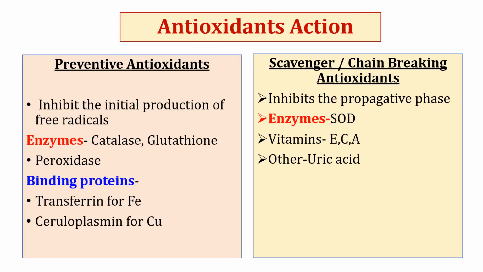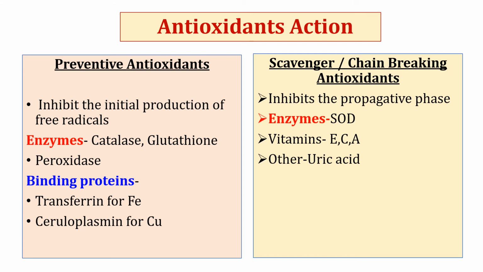Based upon their action, antioxidants can be further divided into two major categories. First is preventive antioxidants, and second is chain-breaking or scavenging antioxidants. Preventive antioxidants inhibit the initial production of free radicals, meaning they don't allow the production of free radicals. Examples of preventive antioxidants are enzymes like catalase, glutathione peroxidase, and binding proteins like transferrin and ceruloplasmin. Transferrin binds with iron, and ceruloplasmin binds with copper ion so that they are not available to generate free radicals.